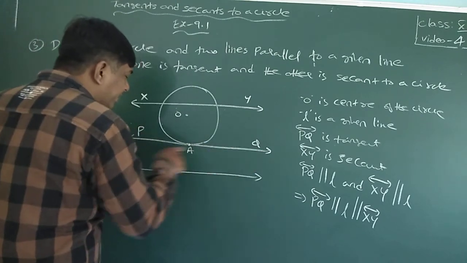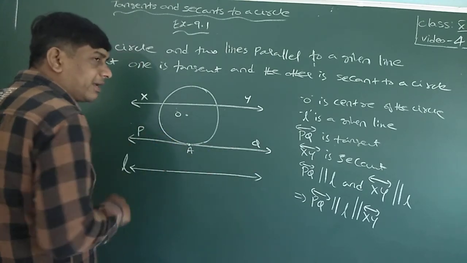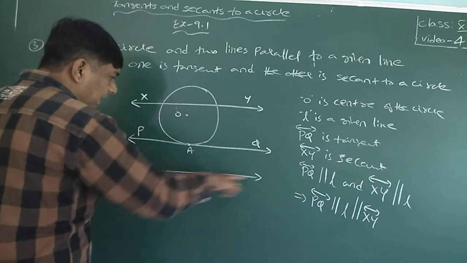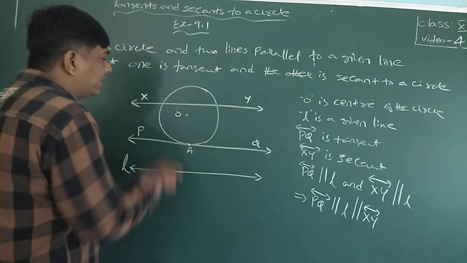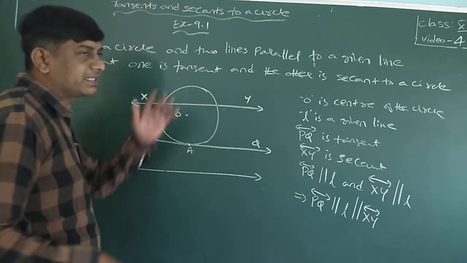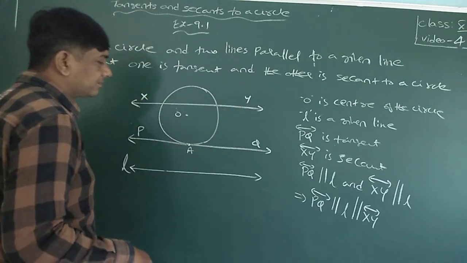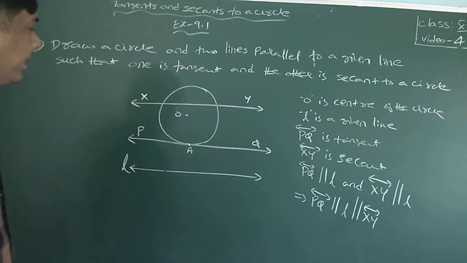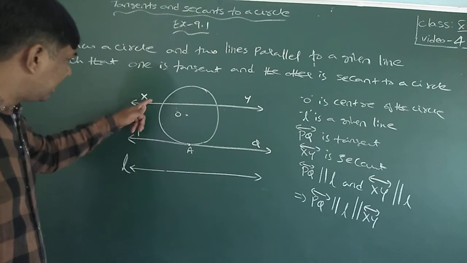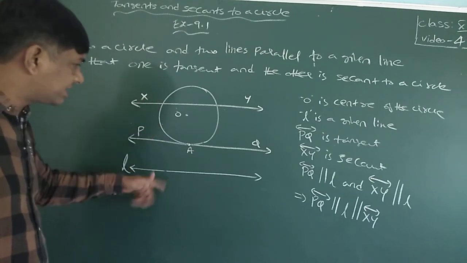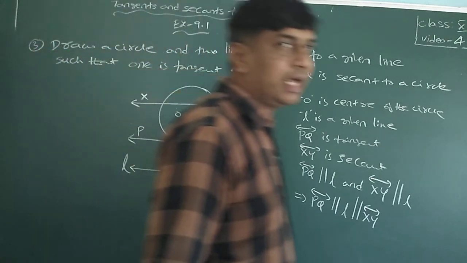PQ is the line which is a tangent at the point of contact A and parallel to L. The second line XY is a secant because it is intersecting the circle at two different points. XY is the secant which is parallel to L. So PQ is parallel to L, XY is parallel to L. That means all these three are parallel to each other.